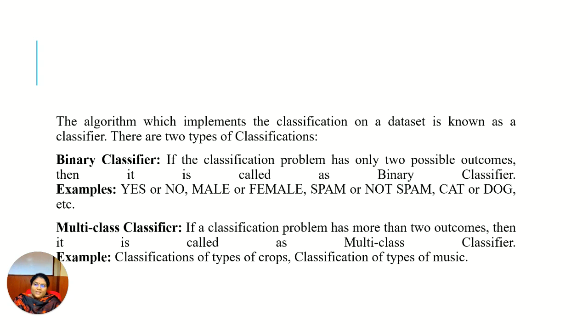Next is the multi-class classifier. If the classification problem has more than two outcomes, then it is called multi-class classification. For example, the classification of crops, whether it is rice, paddy, or wheat. There might be n number of classifications of crops, and classification of music: jazz, pop, retro. There are n number of classifications of music. So we will have n number of classes.